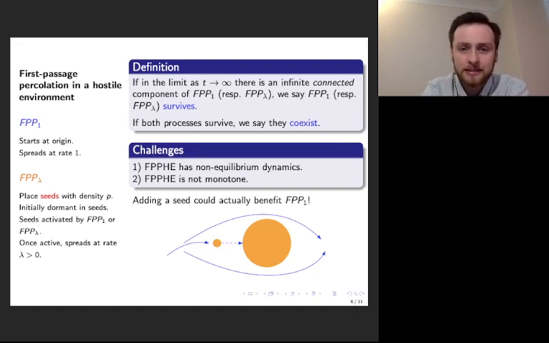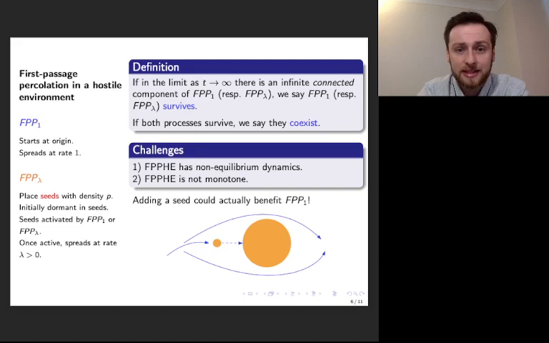So by adding the seed, we might delay the large component of seeds being activated, and in this delay, FPP1 can encapsulate the large component of seeds. So we have a scenario where adding a seed can actually benefit FPP1. So this is a cute feature of the model, but it actually makes it incredibly difficult to analyze them. Models that are not monotone can have quite strange behavior. So how can we analyze this model?